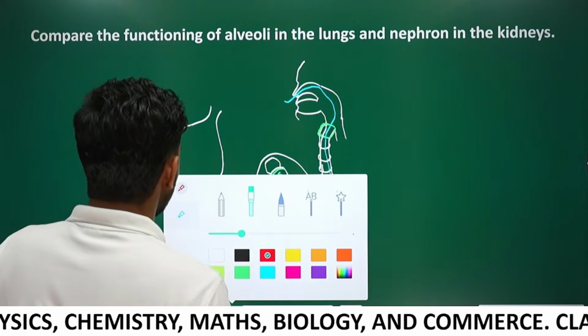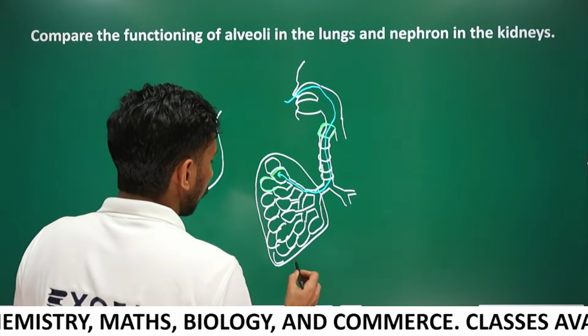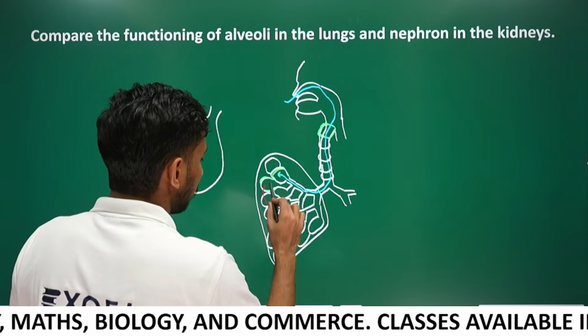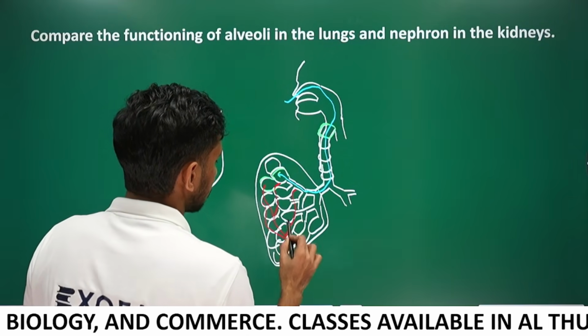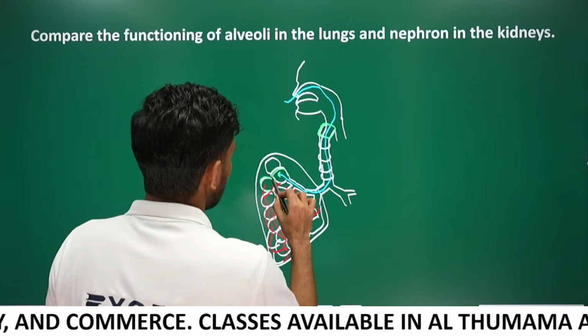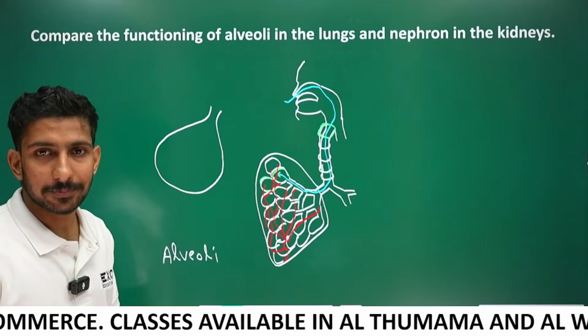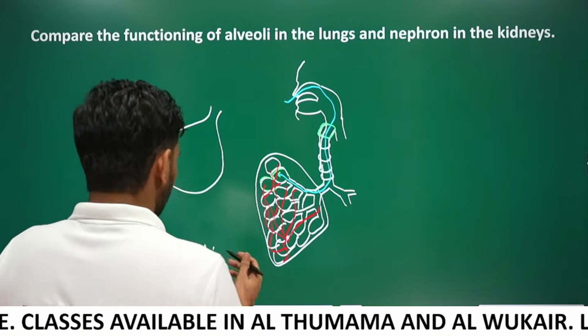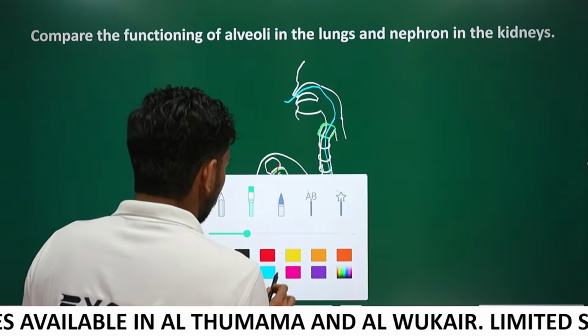Okay, from the alveoli, the oxygen is diffused into blood. There will be many blood vessels in the lungs. There will be many blood capillaries around each alveoli. Okay, come on. Let's label each part.